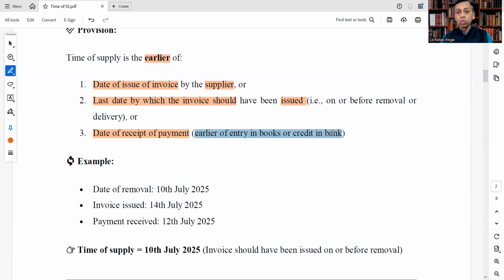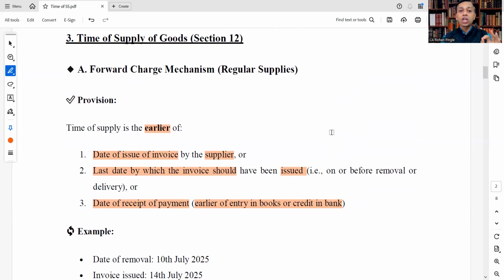Here we need to check three conditions, and whichever is earlier is the time of supply in case of forward charge mechanism.